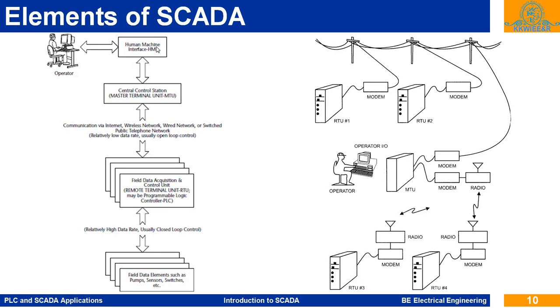Then there is an HMI, human machine interface, so that the operator can monitor the various values in the form of tables. He can monitor various statuses or commands from the field. At the same time, by using the keyboard and mouse, he can send commands.